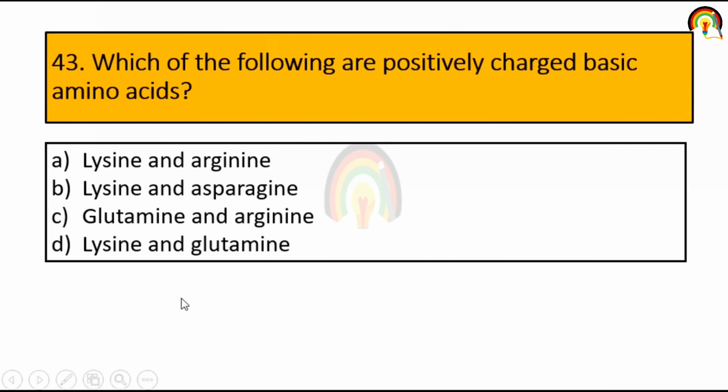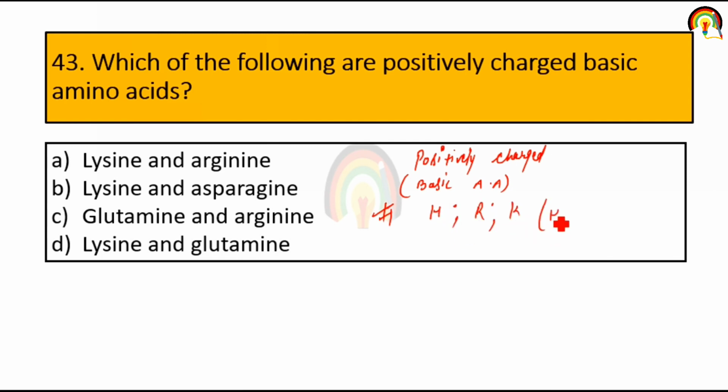Next one, which of the following are positively charged basic amino acids? So basic amino acids are positively charged, and examples of basic amino acids are histidine, arginine and lysine, HRK.